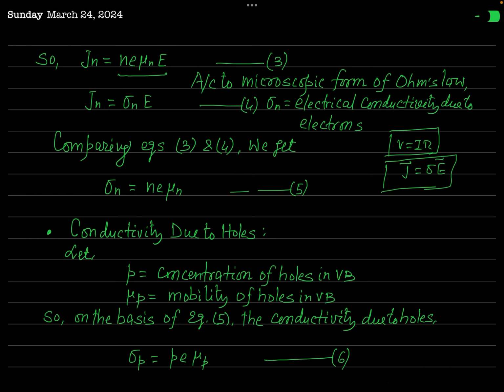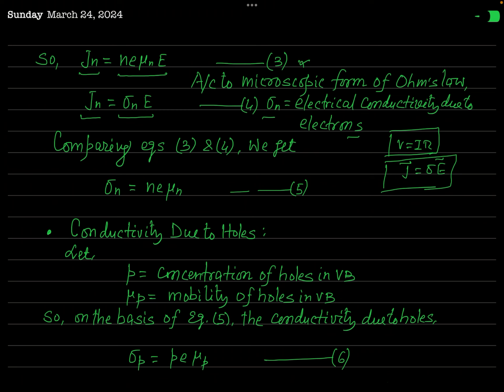So, according to the microscopic form of Ohm's law, this current density Jn will be given by sigma n times E. Here, sigma n is the electrical conductivity of this semiconductor due to electrons. So I have defined this Jn in two ways.